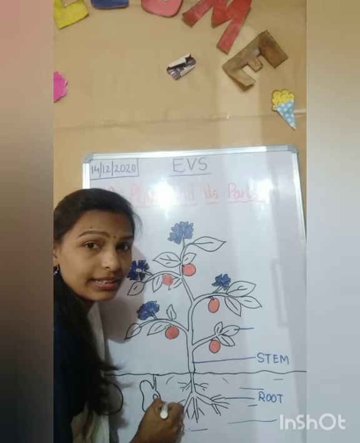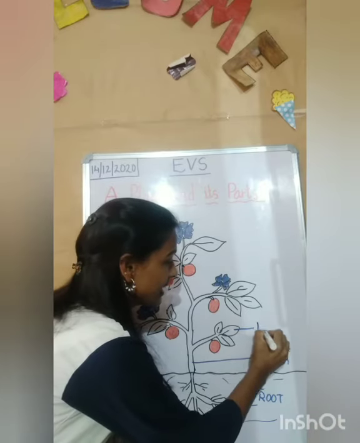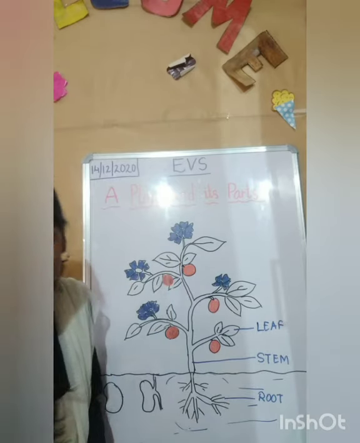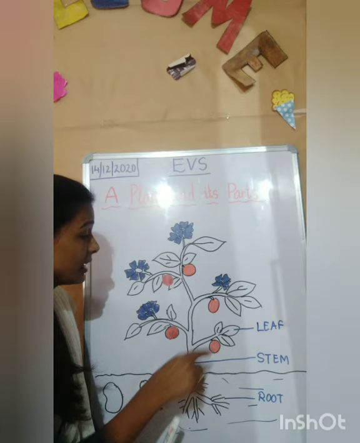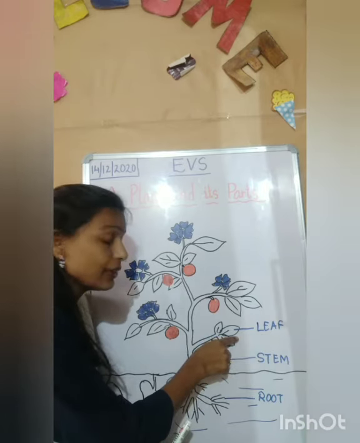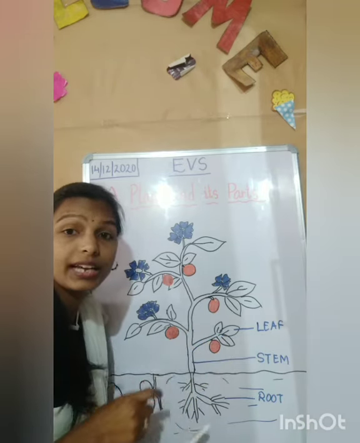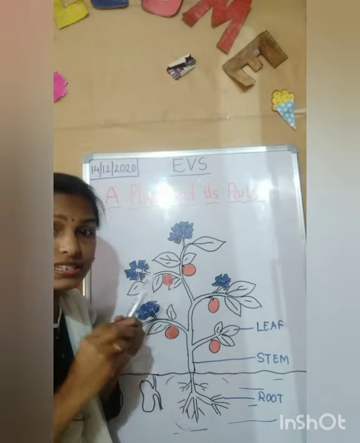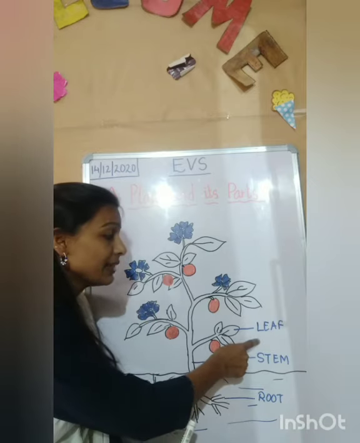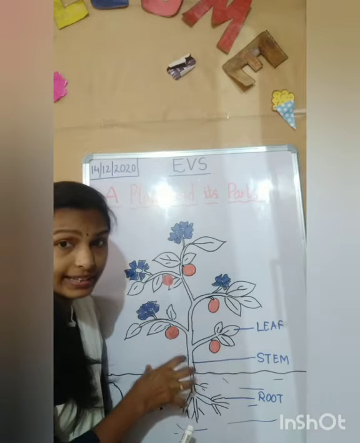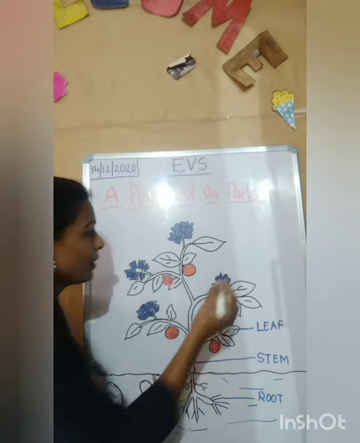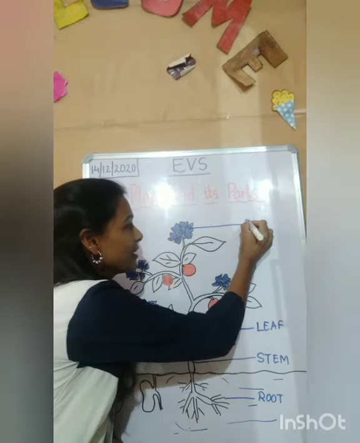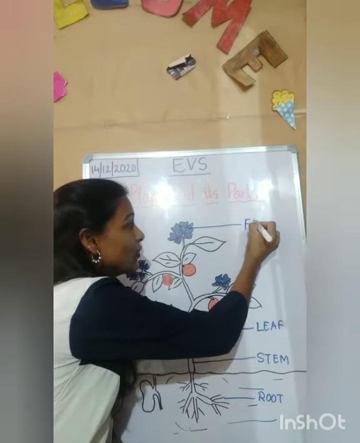What is this, children? Yes, this is a leaf. If there is one, we call it leaf. If more than one, we call them leaves. Okay, so this is a leaf, and the leaf prepares food for the plant with the help of sunlight, water, and air. With the help of these three ingredients, the leaf prepares food for the entire plant. And now, what is this? See, this is a flower. And what is the spelling of flower, children?